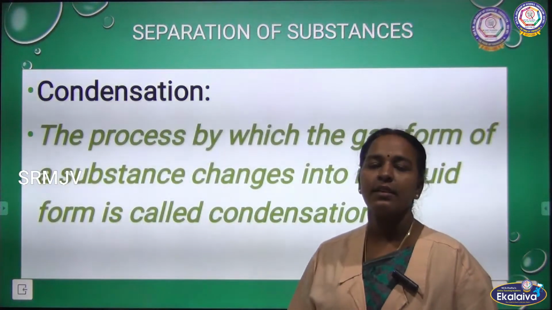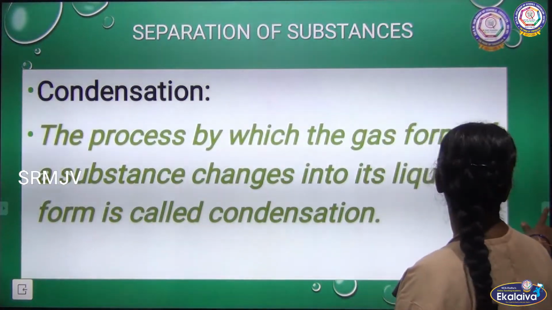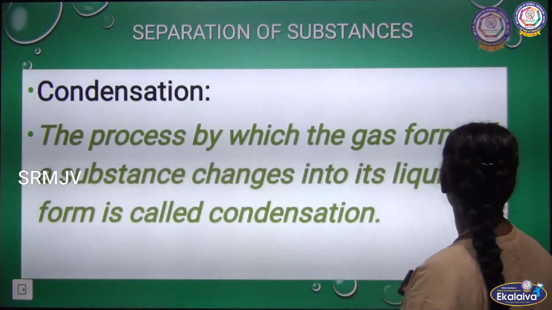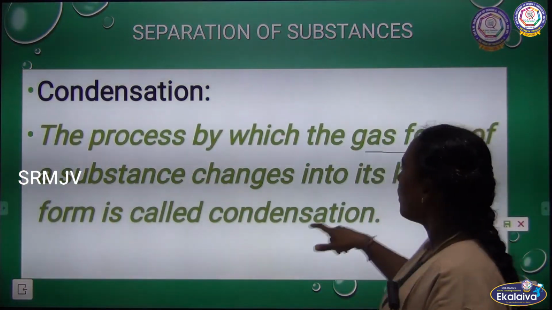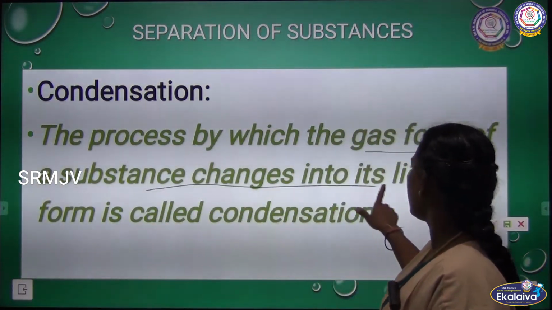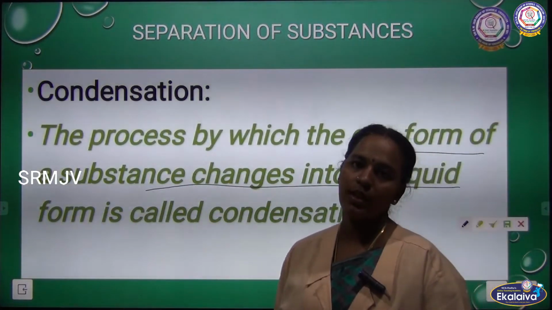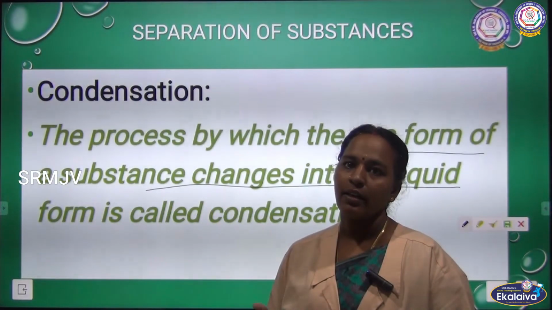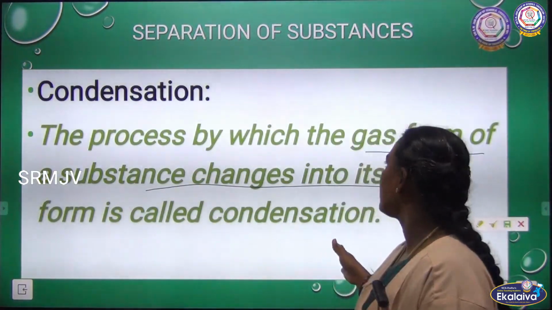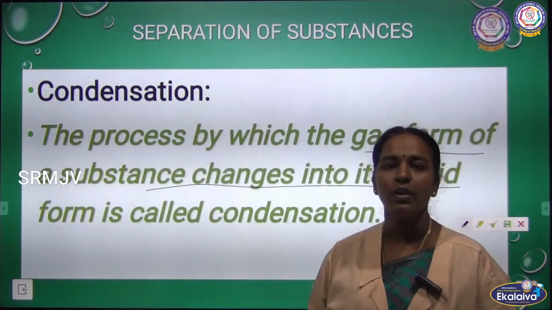Let us see what condensation is. A substance in gas form changing into liquid form is known as condensation. Evaporation is liquid to gas, and in condensation, gas changes into liquid.